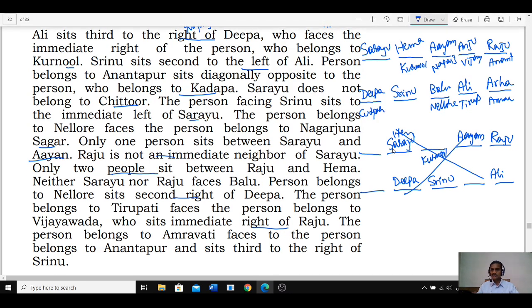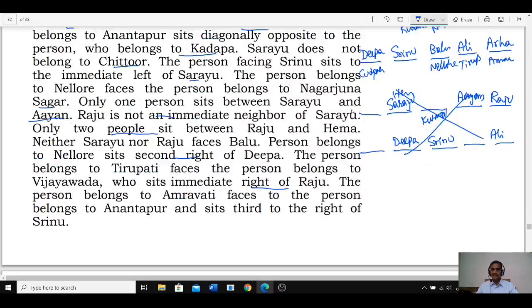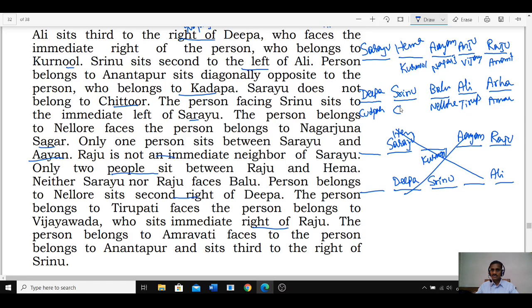Now Saryu is not from Chittor, and Srinu is from Chittor. As Srinu is from Chittor, what is the only city left over? Vizag is the city left over. Saryu is from Vizag. Clear?